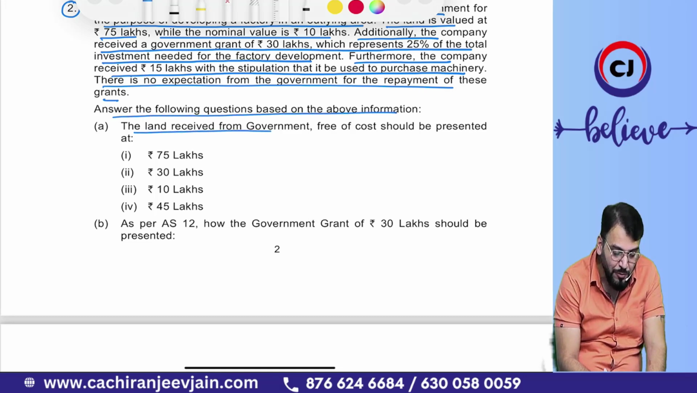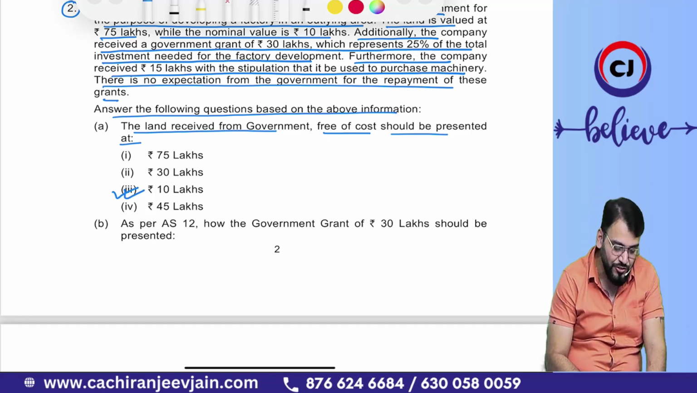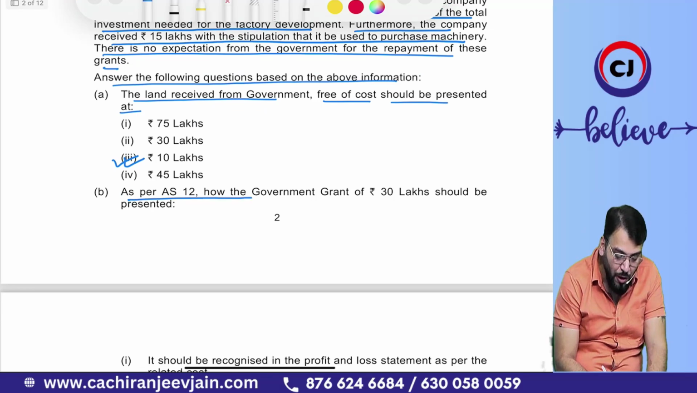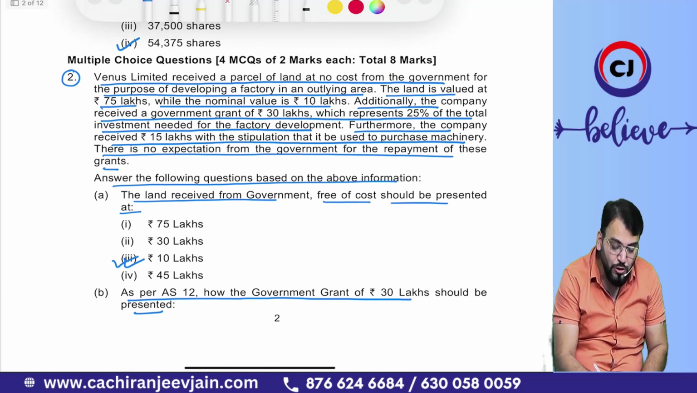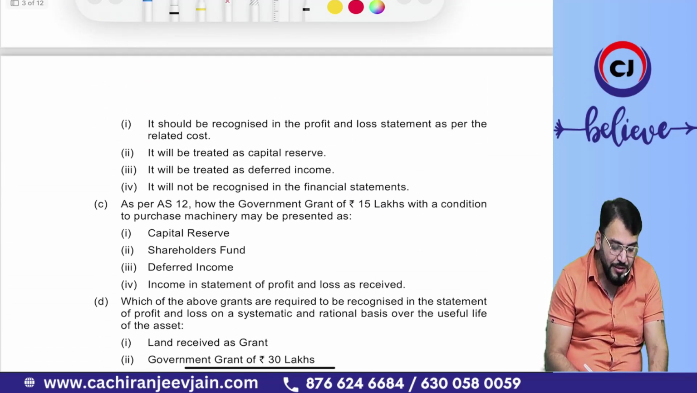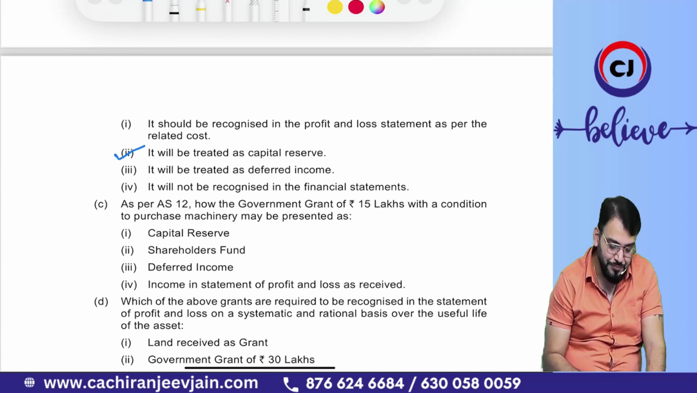The land received from the government free of cost should be presented at nominal value. Nominal value is 10 lakh. So option number 3 is correct. Got this point? Yes, sir. As per AS 12, how should the government grant of 30 lakh be presented? 30 lakh is for promoter contribution, so that will be transferred to capital reserve. So option number 2 is correct. That will be transferred to capital reserve.